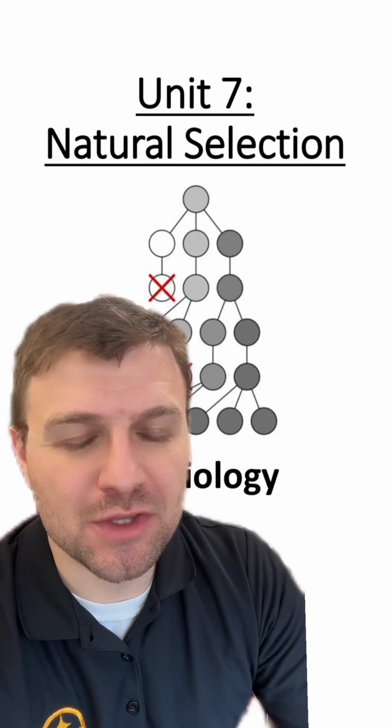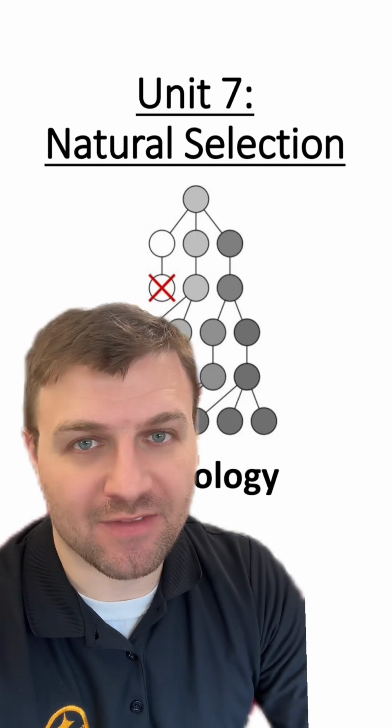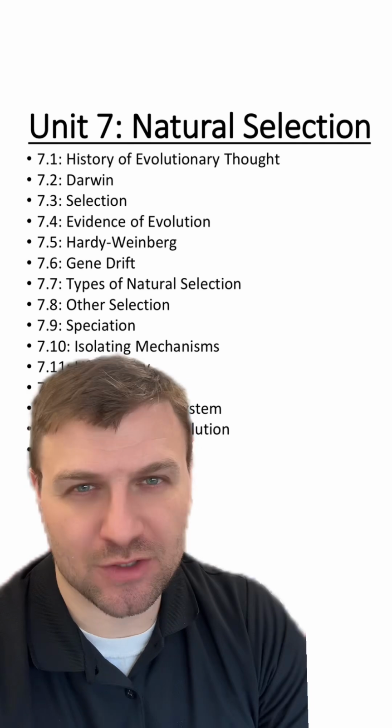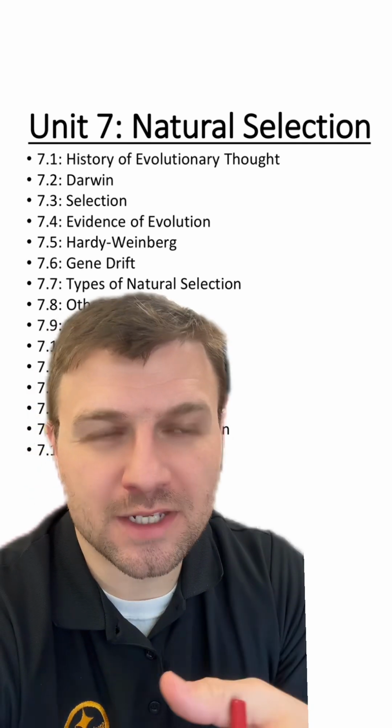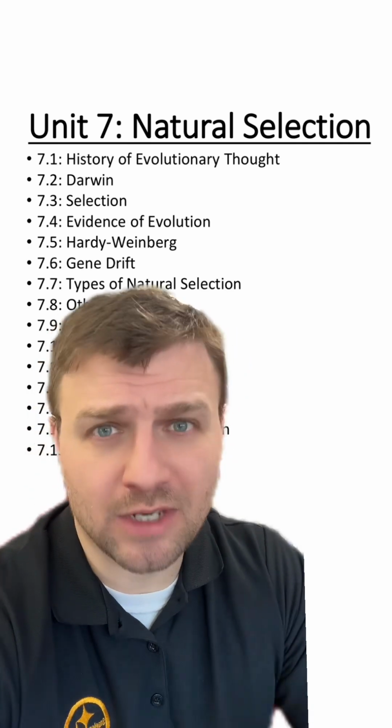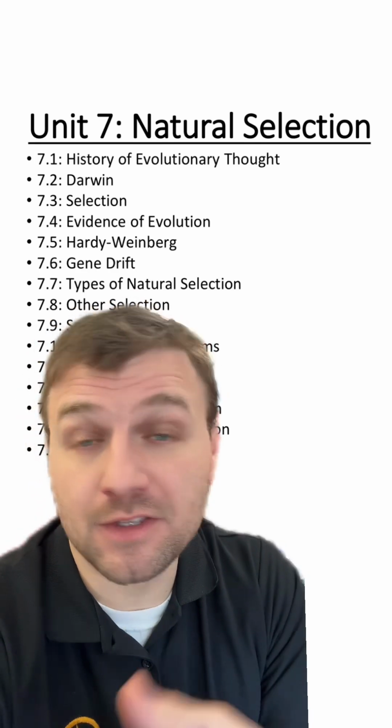Hello AP Biology students, let's go over the 11th section in Unit 7. In this section, we're going to talk about something called life history. Basically, we're going to cover what has happened from the beginning of time up until now, or what the scientific evidence supports has happened.